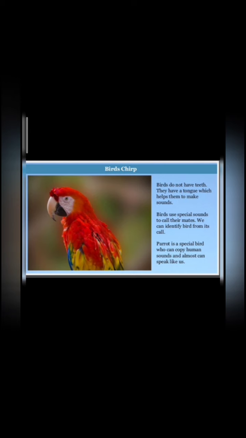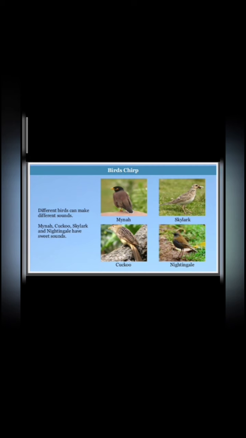Now bird chirp. You all know that different birds have different sounds. Birds do not have teeth. They have a tongue, which helps them to make sound. Birds use this special sound to call their mates. We can identify a bird from its call. Parrot is a special bird who can copy human sound and almost speak like us. Myna, cuckoo, skylark and nightingale have sweet sounds.